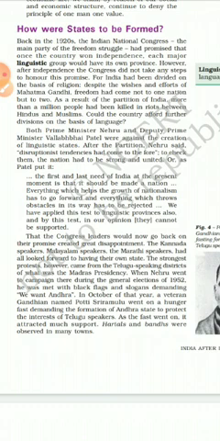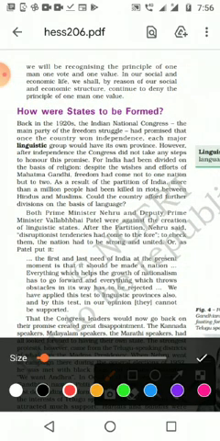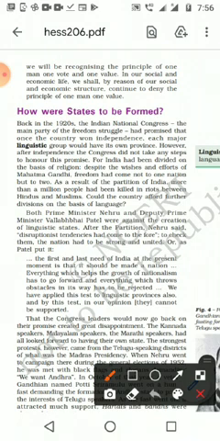So what was the promise given by the National Congress leaders when India was becoming an independent country? Each and every major language would get its own separate province. In which year was this promise given? 1920s. And in which year did we become independent?